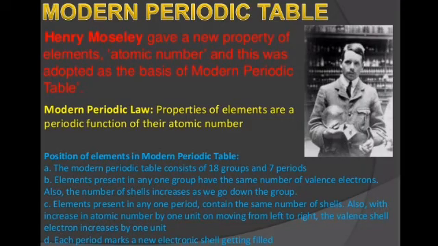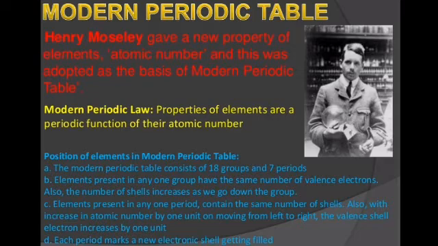The limitations of Mendeleev's periodic table were removed, and that laid the basis for the modern periodic table. It was Henry Moseley who gave the new property of elements, that is, atomic number, and this was adopted as the basis of the modern periodic table. According to modern periodic law, the properties of the elements are the periodic function of not their atomic masses but their atomic number.